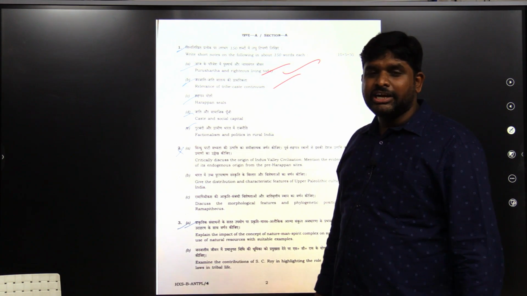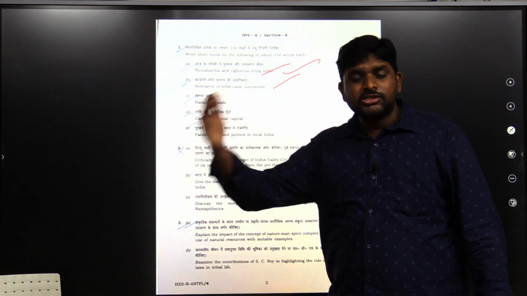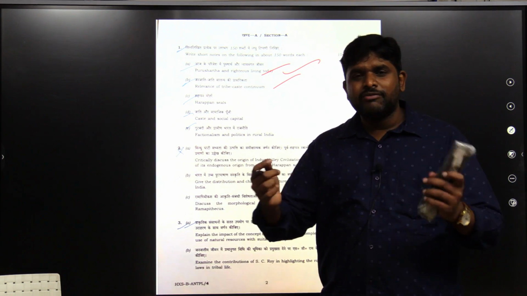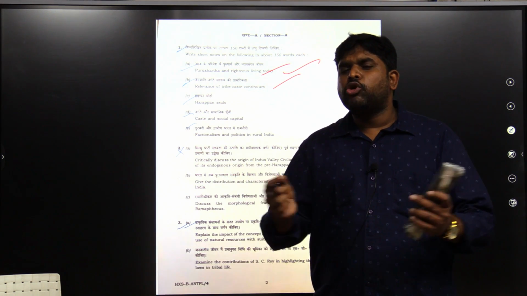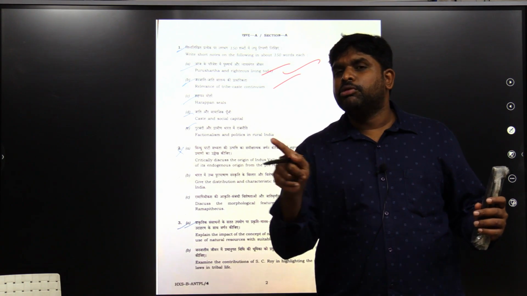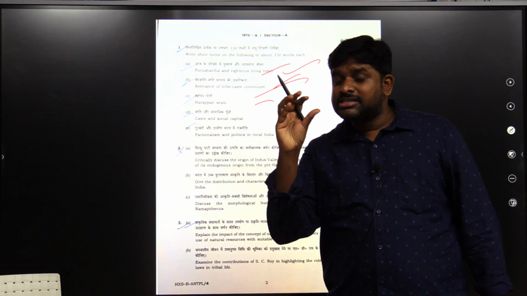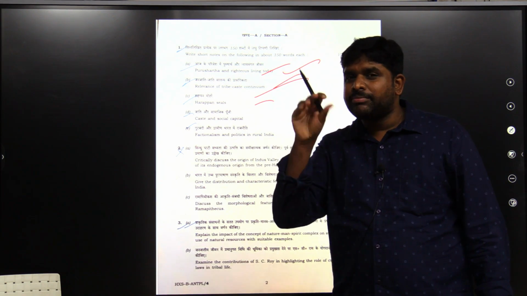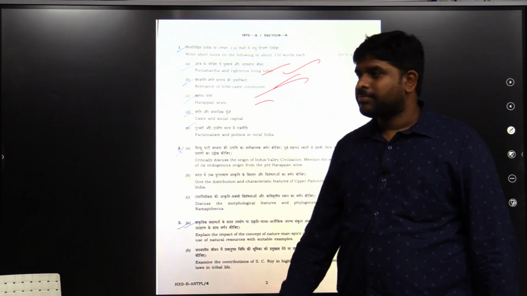Relevance of tribe-caste continuum. Tribe-caste continuum: Robert Redfield, Bailey, Surjit Sinha, all these anthropologists' names you have to use. Relevance of tribe-caste: yes, it is relevant. Both are at the polar ends, now both moving towards each other. Mainly the tribe is moving towards caste. Harappan seals. What are the seals? Draw the diagram and give the expression of what meaning these Harappan seals are giving.